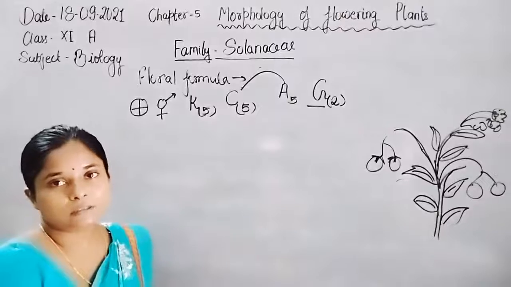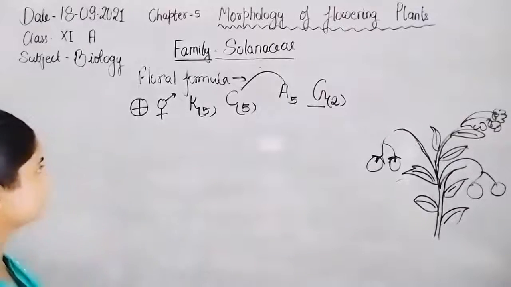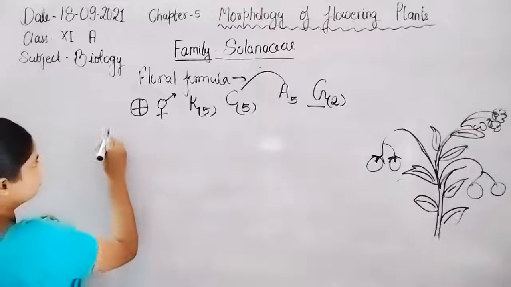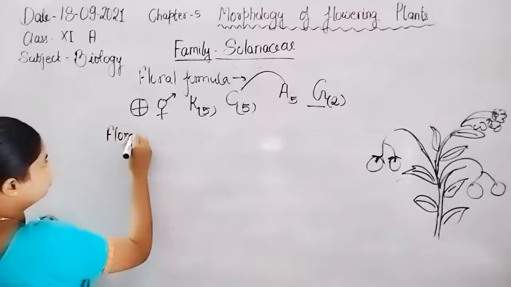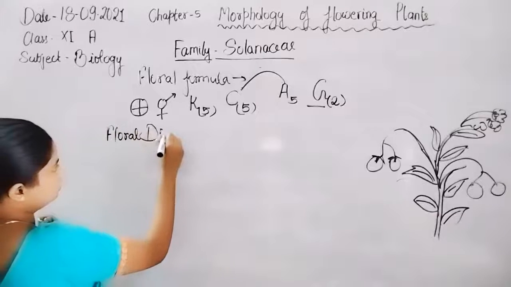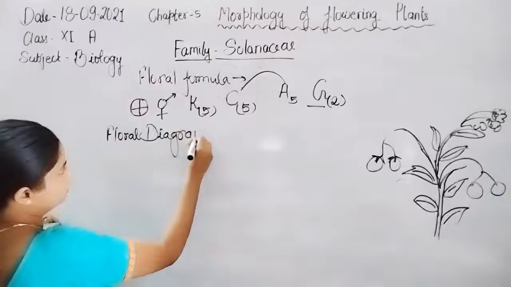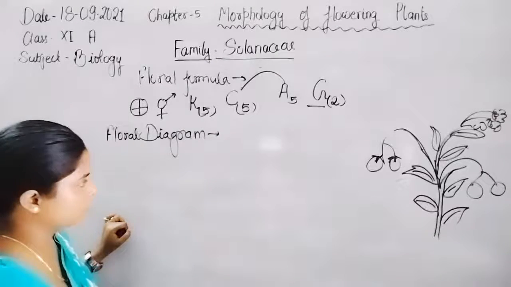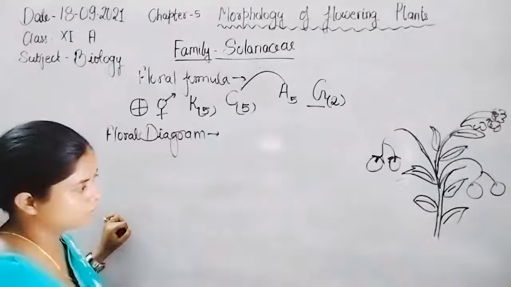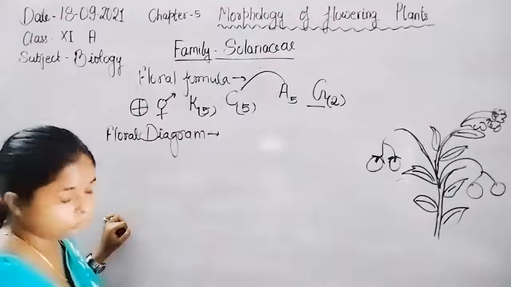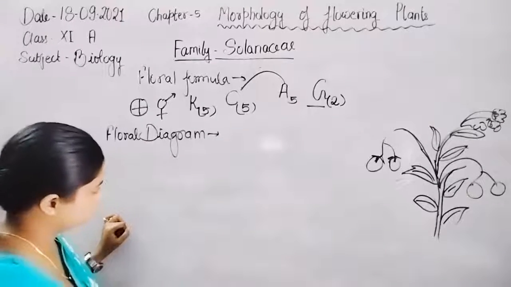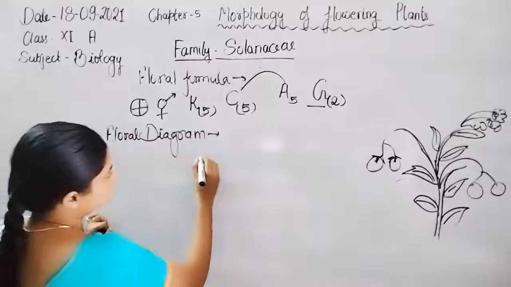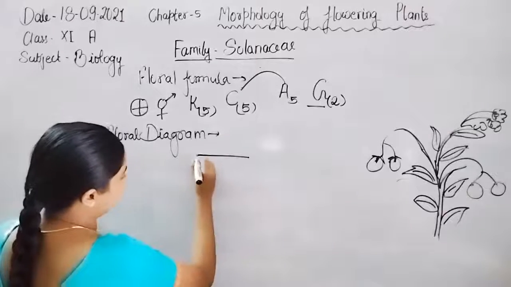Now let us discuss the floral diagram. What is a floral diagram, and how can we draw it? First we draw the 5 calyx.